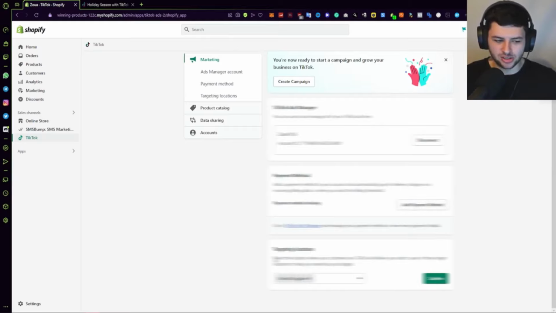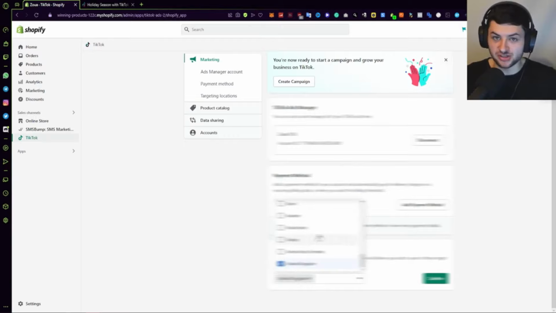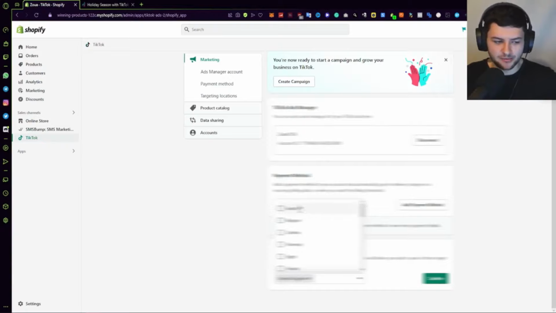Now, under targeting locations, select the information on the location where your customers are, and TikTok will deliver users in those locations to help maximize your budget. Now, this is interesting because I selected United States before, right? But it's actually set it to UK because I guess since I created my account in the UK originally on a British phone number, which is the same phone number which I use internationally in different countries as well as in Europe, right? Since my phone number is from the UK originally, then I am obviously bound to the UK, but we can also go ahead and tick a few of these.